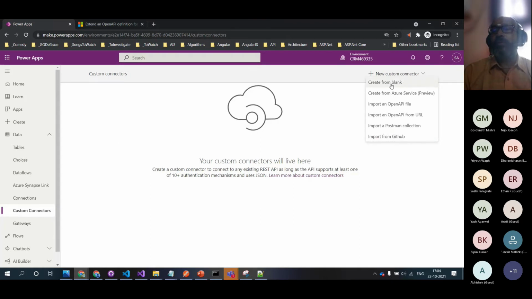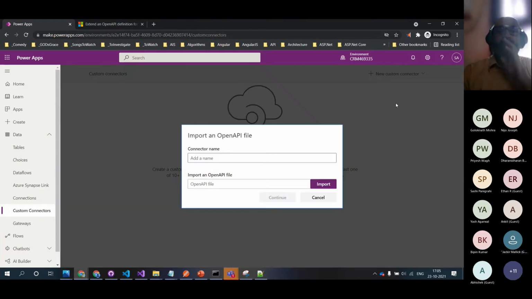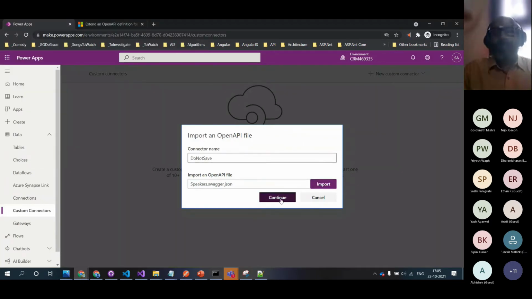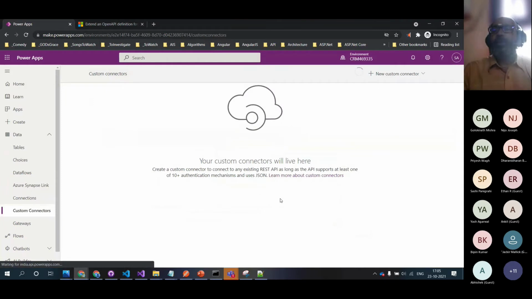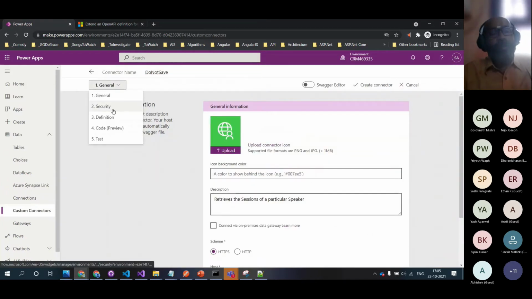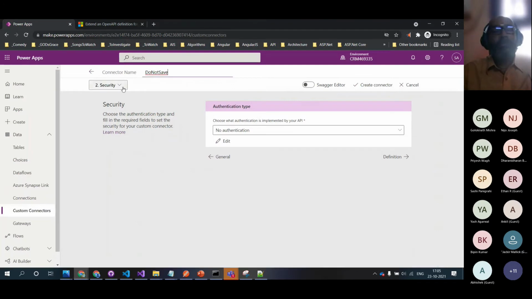You can create it from blank, from Azure App Service, or from a Swagger file. If you have a Swagger file, you can select it and click on create. We will redo everything step by step, do not worry, folks.